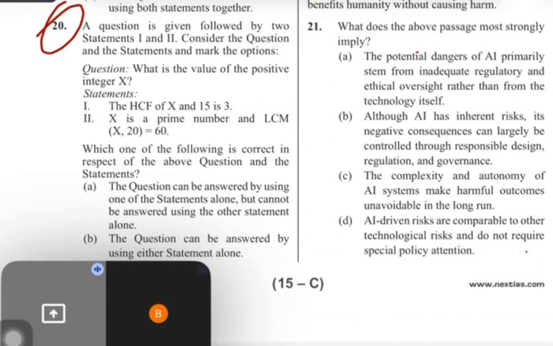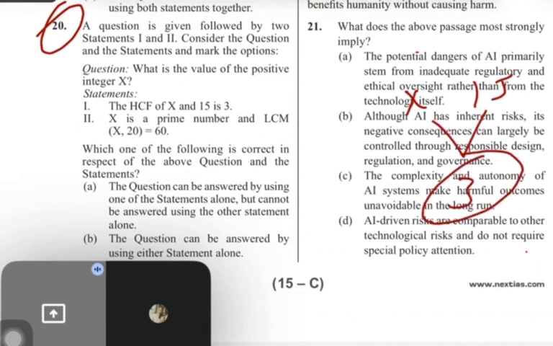Now you know what? Some people will be smart here. Basically, they will not use common sense, and they will get trapped. This seems to be easy, guys, but this is not that easy. So basically, guys, the question is saying that the HCF of x and 15 is 3.